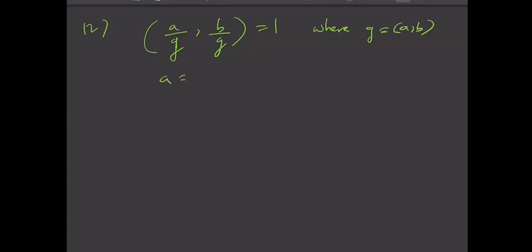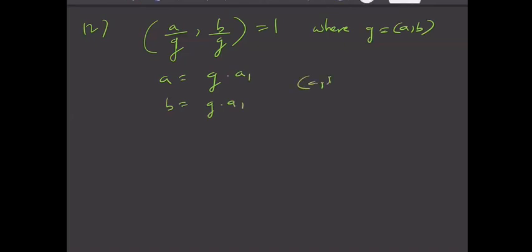One more property, which we have already discussed: GCD of A by G comma B by G is 1, where G is GCD of A comma B. If GCD of A comma B is G, then A is G into A1, B is G into B1, and we know that GCD of A1 and B1 is 1.